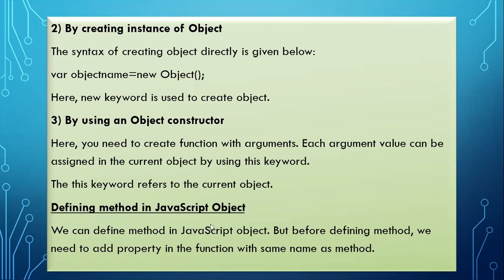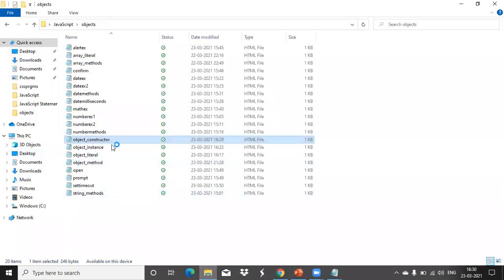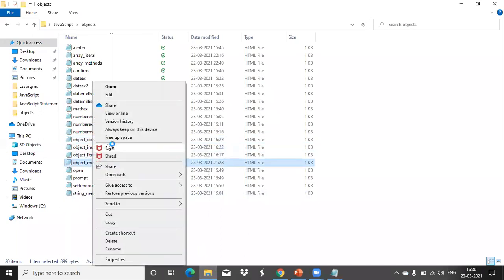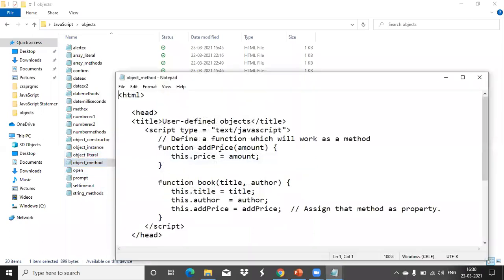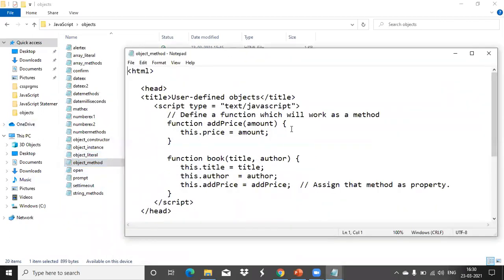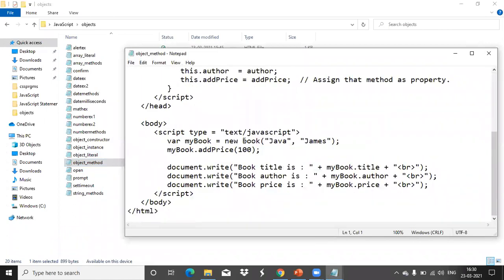So see the example for that. You can see here, I have created an object using the constructor type. This is book and this is my object name, myBook.